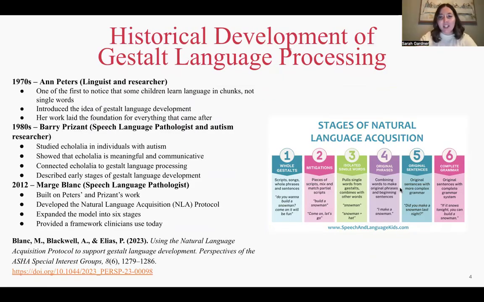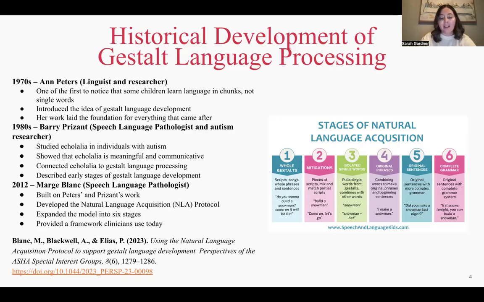Okay, and to understand Gestalt language processing, it helps to look at how the idea developed over time. So in the 1970s, Ann Peters was one of the first researchers to notice that some children learn language in chunks rather than single words. This was a really important shift in thinking about language development. In the 1980s, Barry Prizant studied echolalia in individuals with autism.